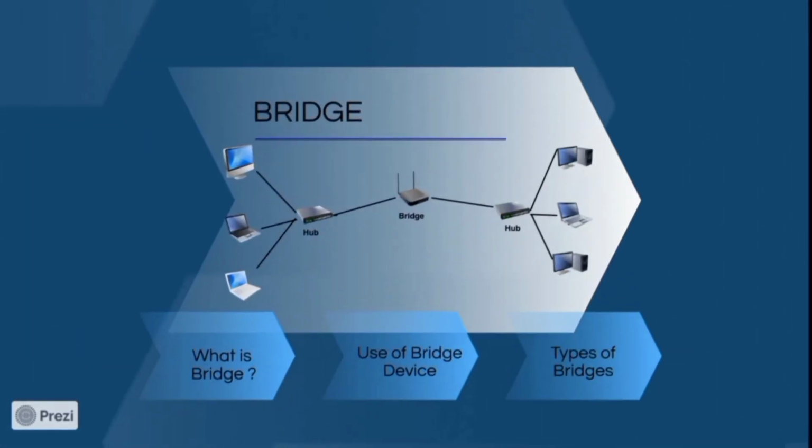Next device is the bridge. A bridge is also a data link layer device. We already discussed hubs and switches. Hub and switch are used to connect devices. A bridge is used to connect two networks or two LANs with the same protocol and makes a single LAN as shown in the figure.